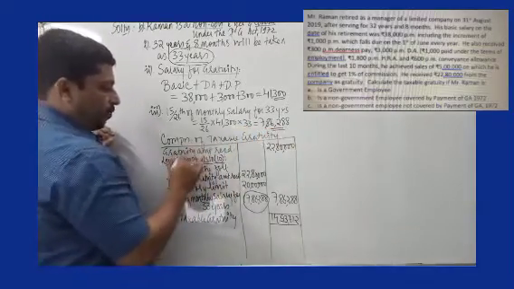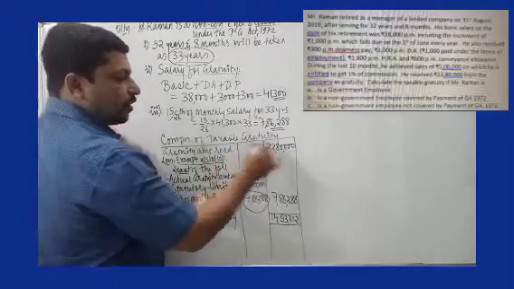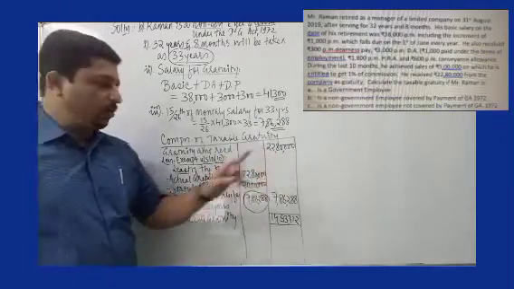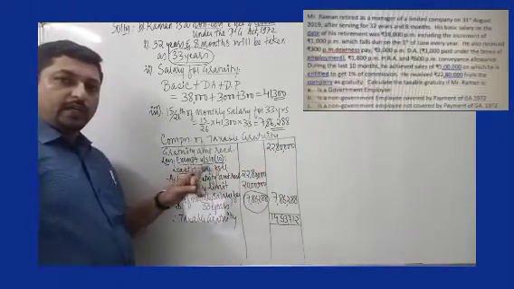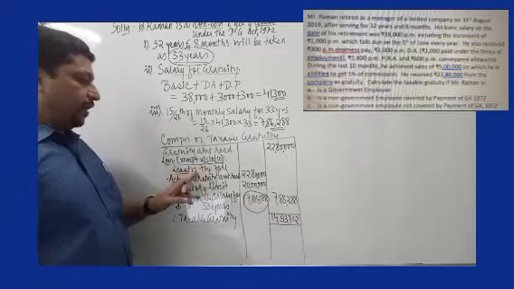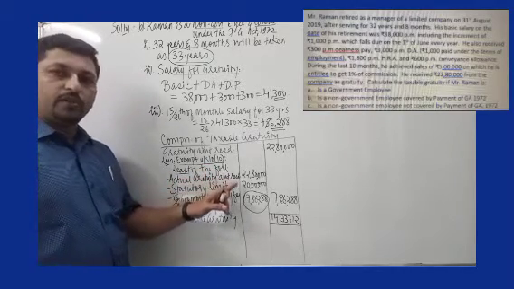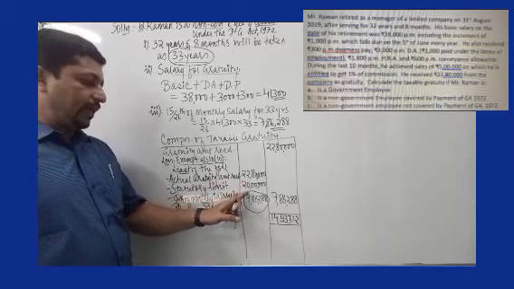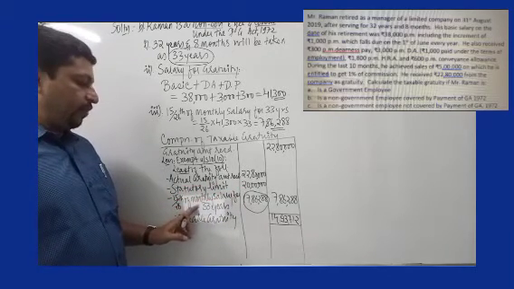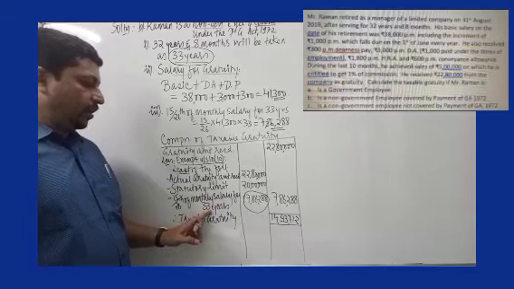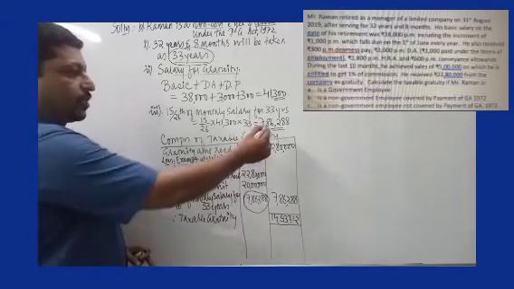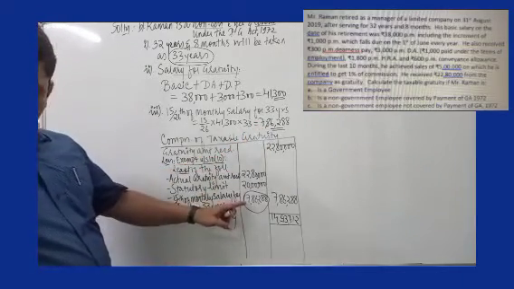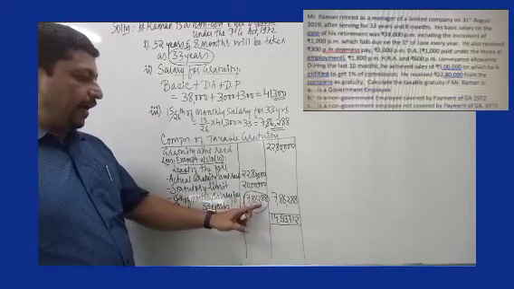Then we prepare the format. Gratuity amount received given in the problem is 22,80,000. Then we have exemption under 10, subsection 10, least of the following. Actual gratuity amount received is 22,80,000. Statutory limit is 20 lakh rupees. And 15 by 26 of the monthly salary for 33 years, we have already calculated this number. It is 7,86,288.